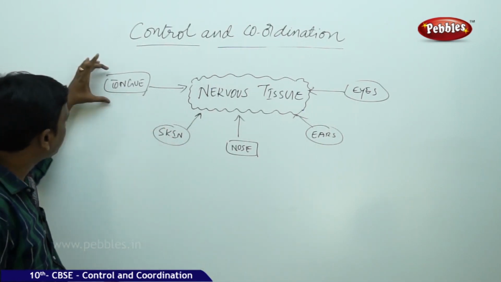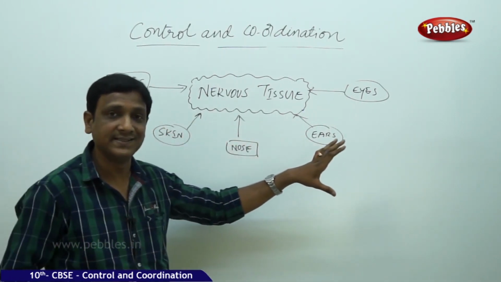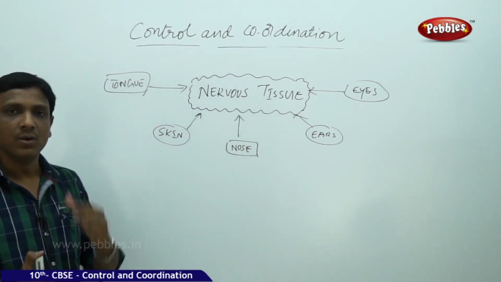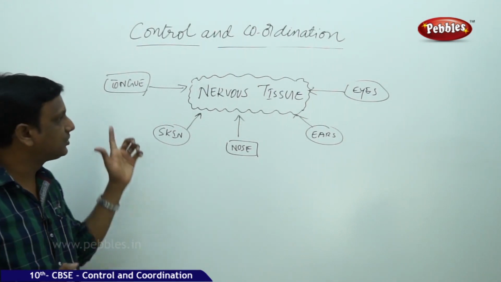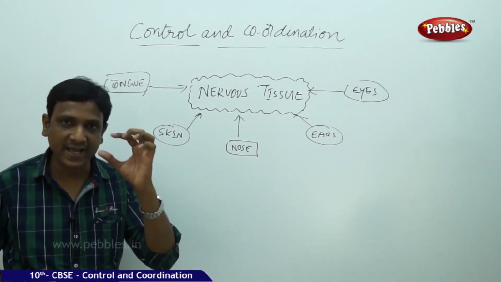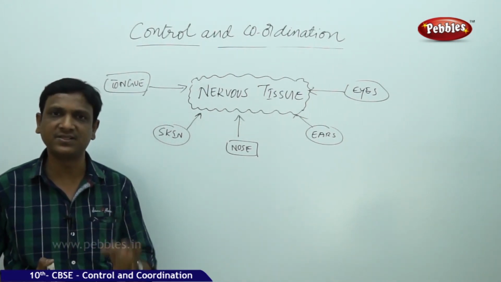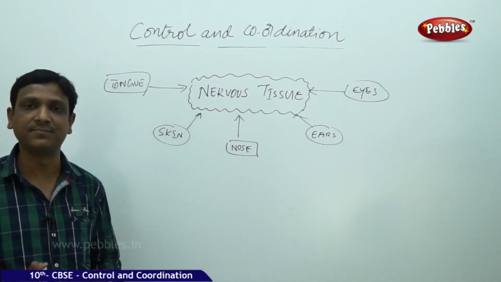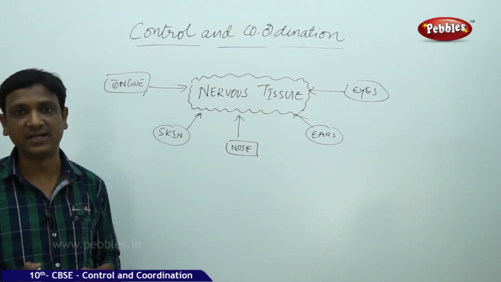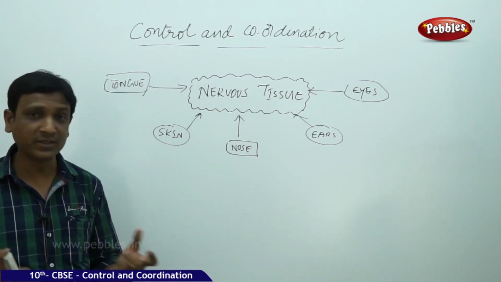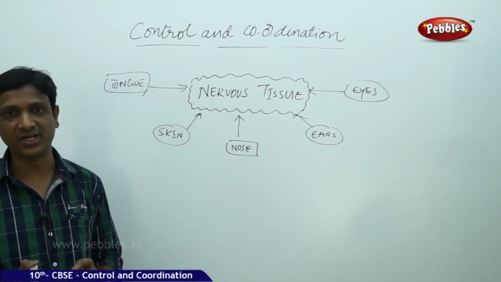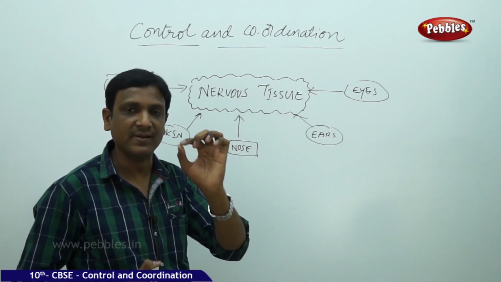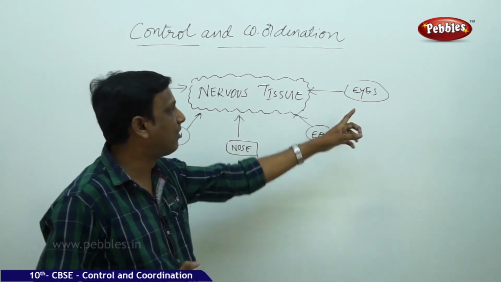It means these organs have some specialized cells which belong to the nervous system. We have some receptors in each of the sense organs. Our eyes have some receptors. What is a receptor? A specialized nerve cell. The tip of this specialized nerve cell is called a receptor. The tip of the nerve cell is specialized. For what is it specialized? To identify the change.